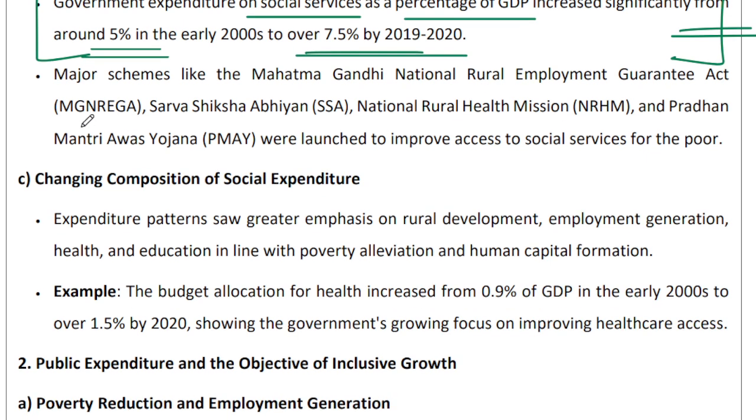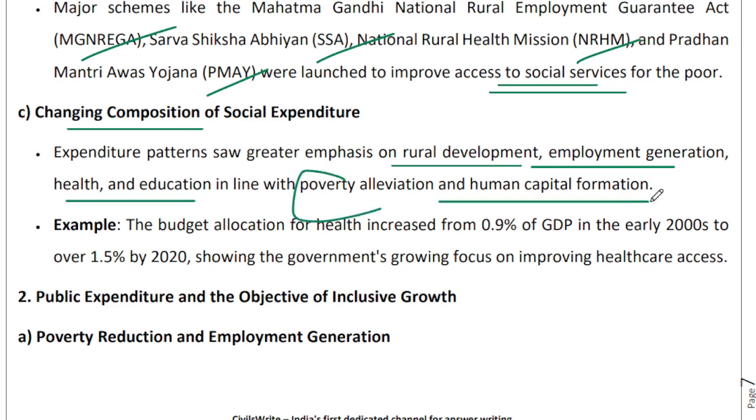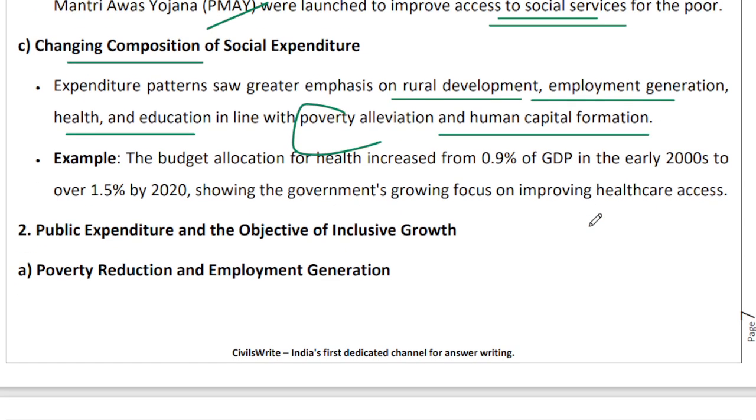So be it your Manrega, Sarva Shiksha Abhiyan, National Rural Health Mission, or Pradhan Mantri Awas Yojana, these are the important schemes, social services schemes, where the government is spending a decent amount of money, right? There has been a changing composition as well. So there is greater emphasis on rural development, employment generation, health and education, because ultimately we want to bring about human development, poverty alleviation, and human capital formation in our country, right? So there is improving focus on these areas.